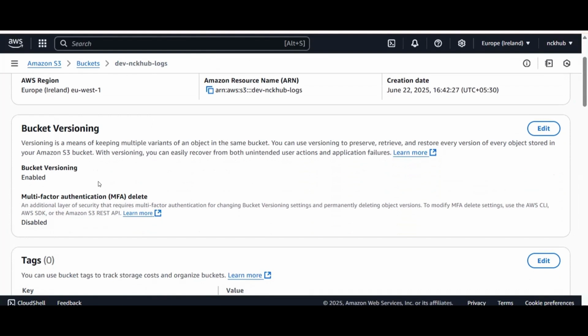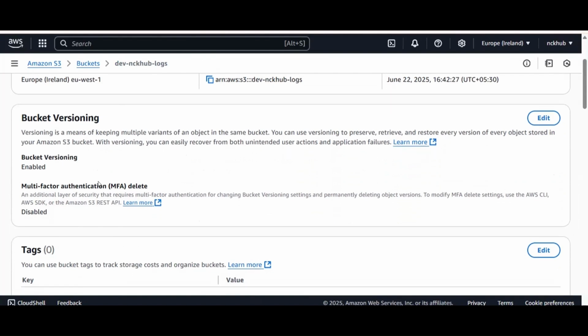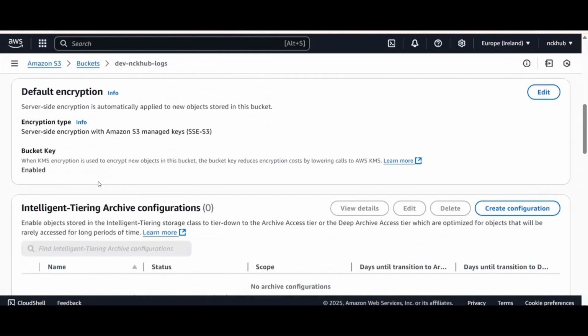Before going that deep, I am going to give a high-level understanding of S3, which we discussed at the start of this video. Here we have encryption. This encryption secures our bucket data, the client's data or our personal data. It can be easily secured with server-side encryption. If you can see, currently it is set with server-side encryption.